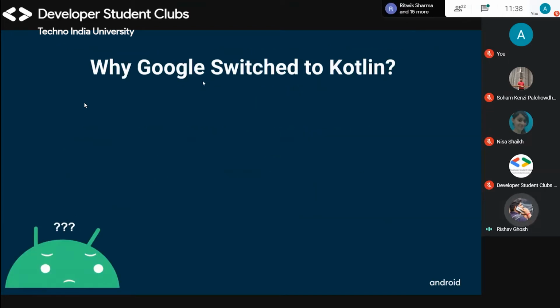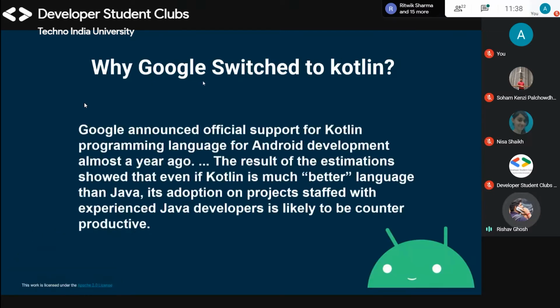Why did Google switch to Kotlin? Google announced official support for the Kotlin programming language for Android development almost a year ago. The result of the estimation showed that even if Kotlin is a much better language than Java, its adoption on projects staffed with experienced Java developers is likely to be counterproductive. If we use Kotlin, we can produce more and more apps in a small time span. And everyone knows that time is the main thing for developers. They need to produce a good app in a short time span. So we use Kotlin because it saves our time.